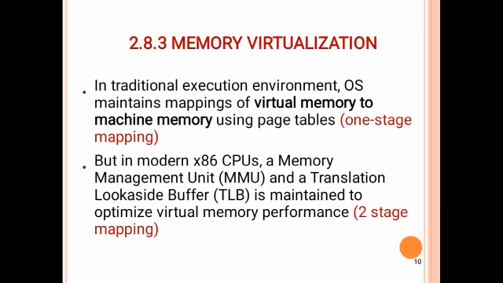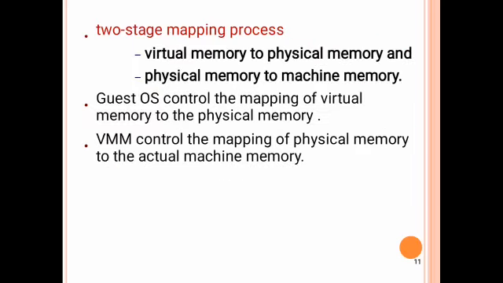MMU means Memory Management Unit. TLB means Translation Lookaside Buffer. These two units are used to optimize the virtual memory performance. In the modern x86 processor, a two-stage mapping process is used. First mapping is virtual memory to physical memory.